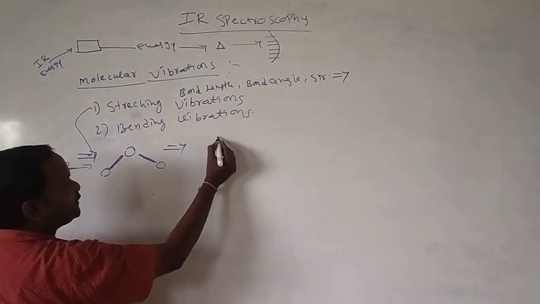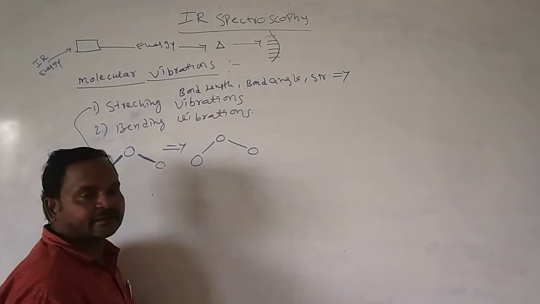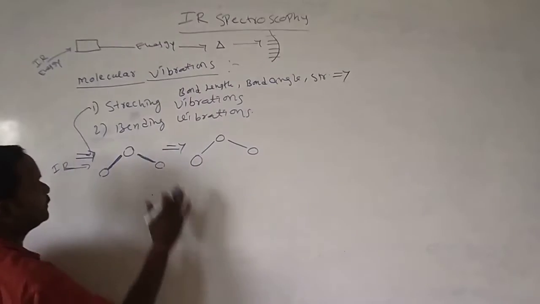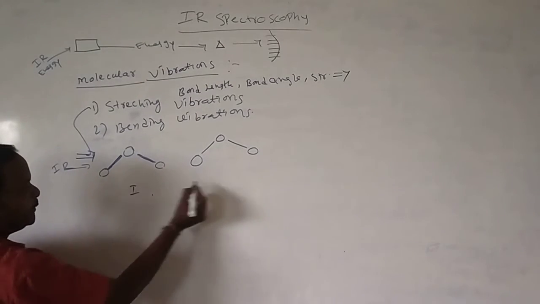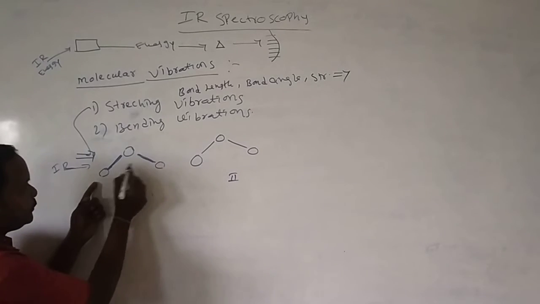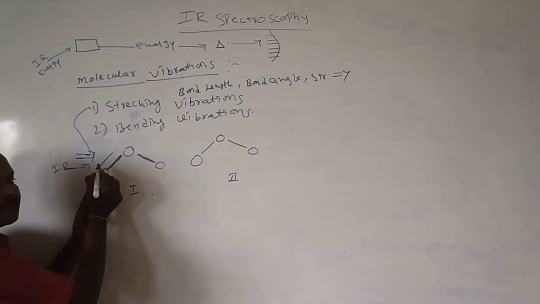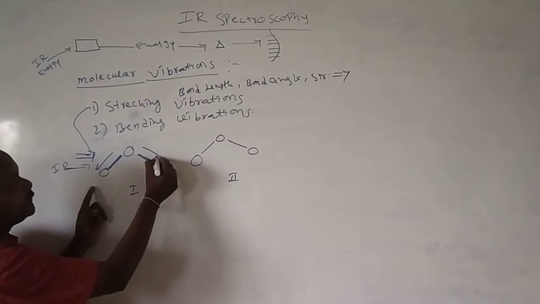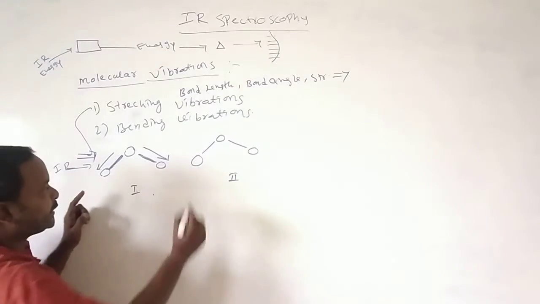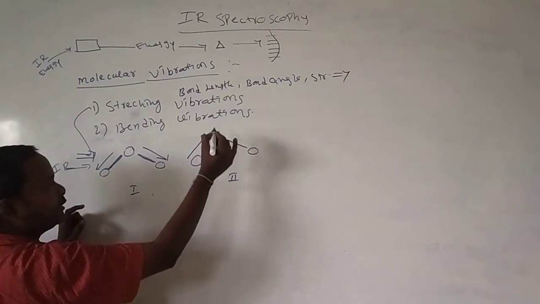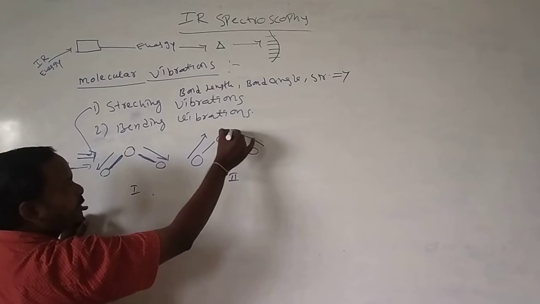These stretching vibrations are of two types. See, if it has two bonds, one bond stretches towards the outside, and the other bond also stretches outside. Here, one bond stretches inside, and here also inside.